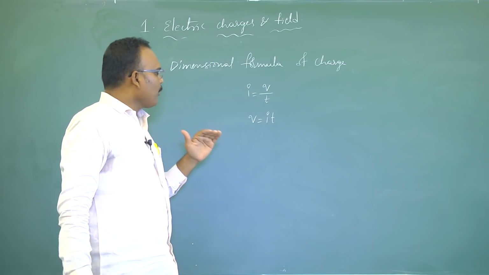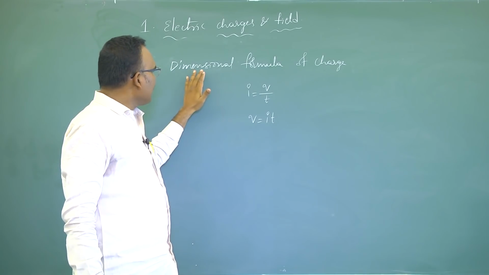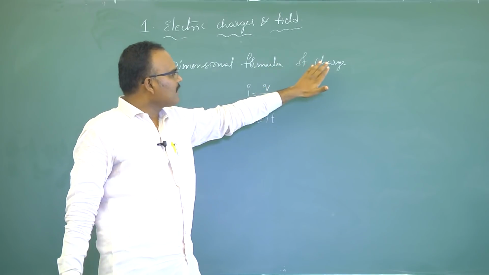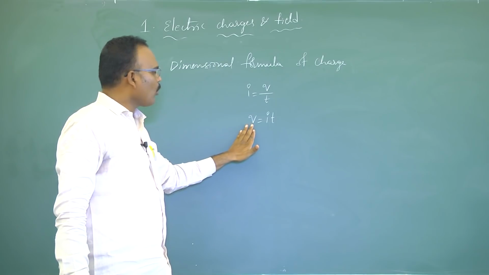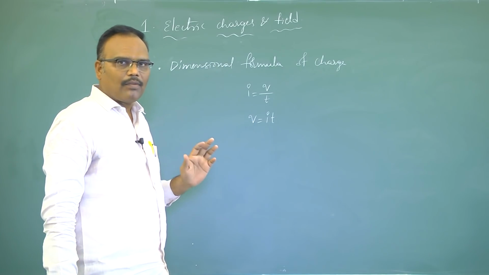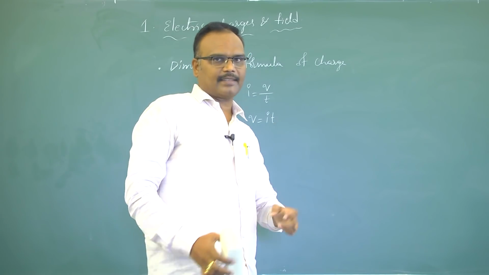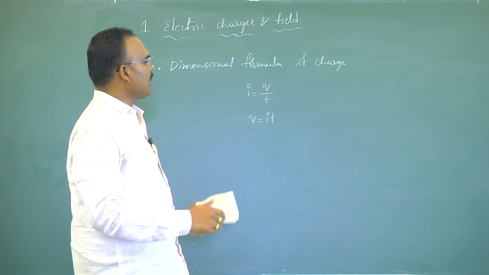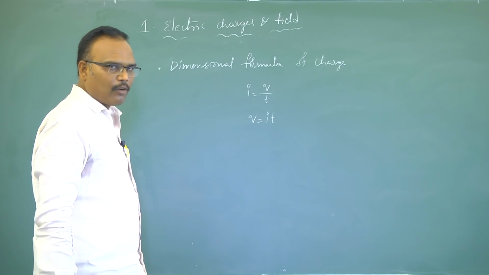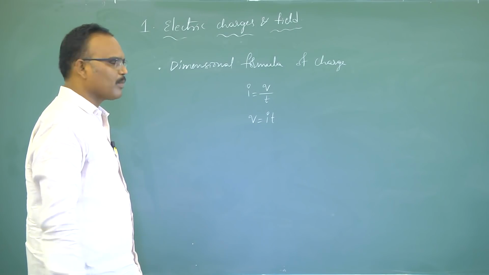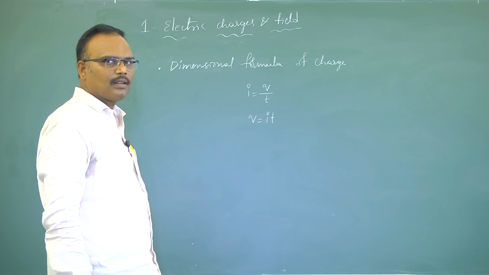One more important point to remember: writing a dimensional formula for any physical quantity means expressing that physical quantity in terms of fundamental physical quantities. How many fundamental physical quantities do we have? We have 7, as you know from the first PUC lesson on units and dimensions and measurements.